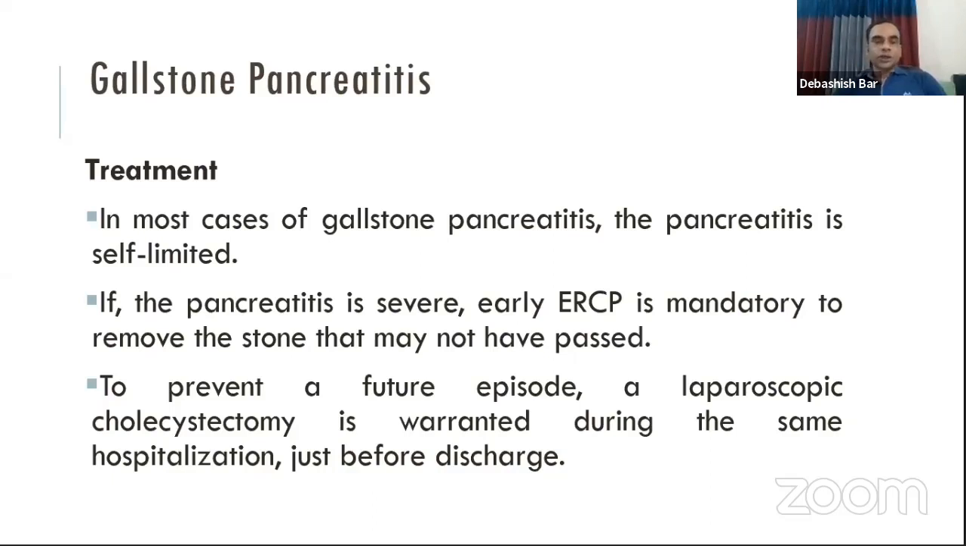and to relieve the pancreatitis. And to prevent further episodes, laparoscopic cholecystectomy should be done because the gallbladder is the source of bile duct stone. So if it is kept in situ, it will cause further attacks of pancreatitis, and pancreatitis may be severe and may cause severe symptoms with high chance of morbidity.